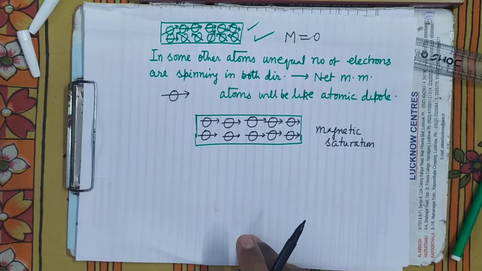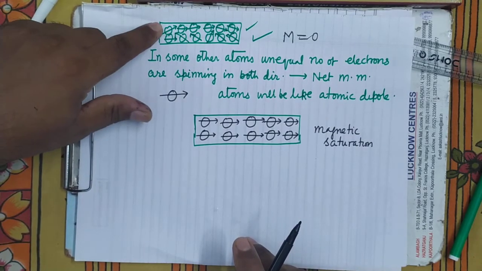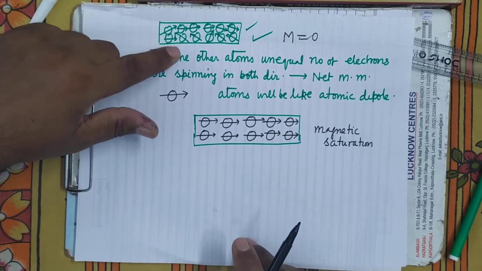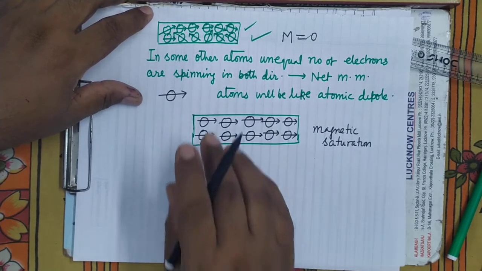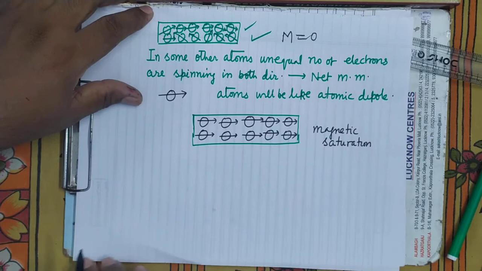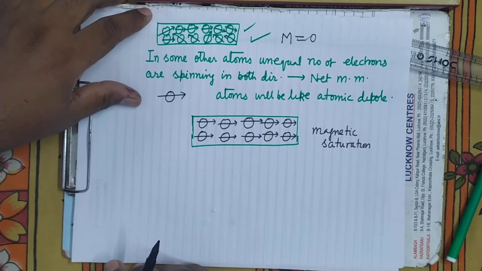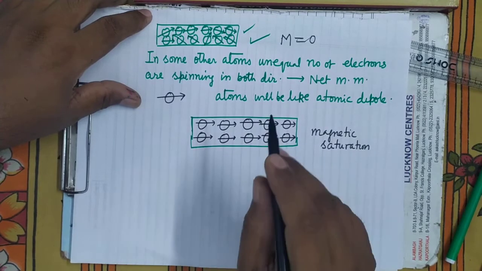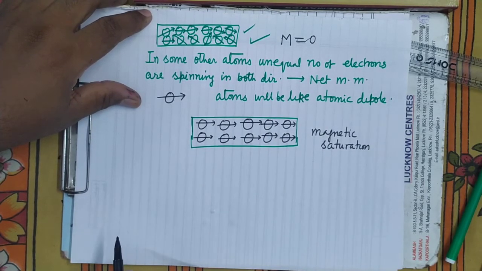Is it clear? But here you can see, if anyhow we can orient their magnetic moments in the same direction, or if most of the atomic dipoles are oriented largely in the same direction, then that substance will acquire a net magnetism, because then it will not be completely destroyed.